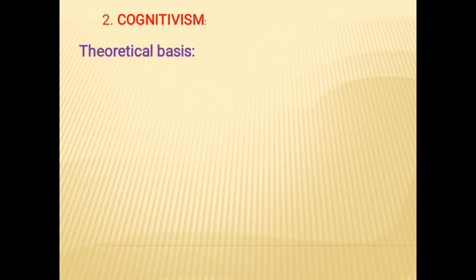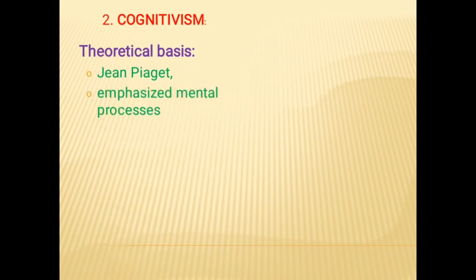The second key point is cognitivism. The theoretical basis of cognitivism, led by researchers like Jean Piaget, emphasizes internal cognitive processes such as knowledge acquisition, memory, thinking, and problem solving.